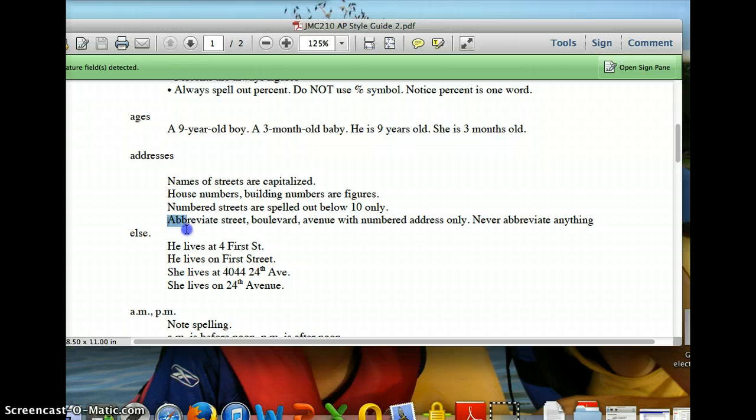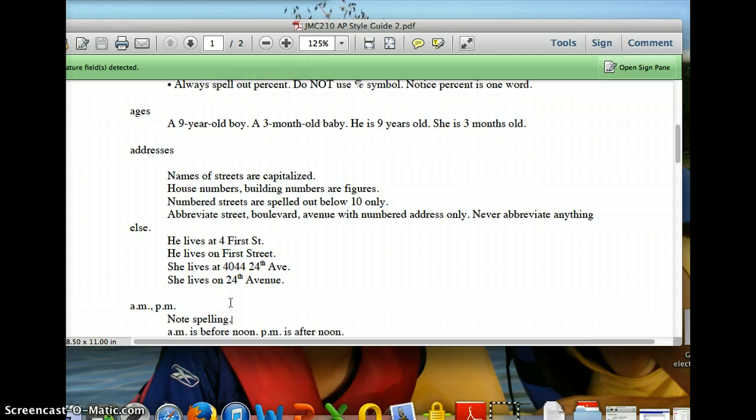And then this is the tricky part. There's only three words that you abbreviate: street, boulevard, and avenue, and only with addresses. Numbered addresses. If you have a numbered address, you abbreviate. So, he lived at 4 First Street, you would abbreviate street because you've got the number 4. But if you just say he lives on First Street, you wouldn't abbreviate it because there's no numbered address. But that you want to go over because that's going to come up a lot, and you want to get those right.